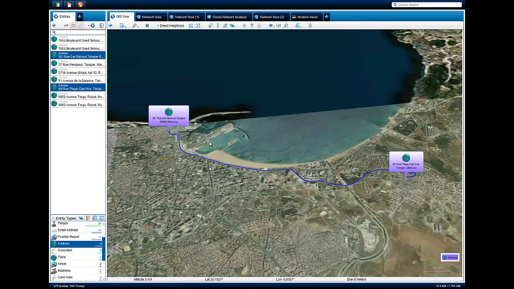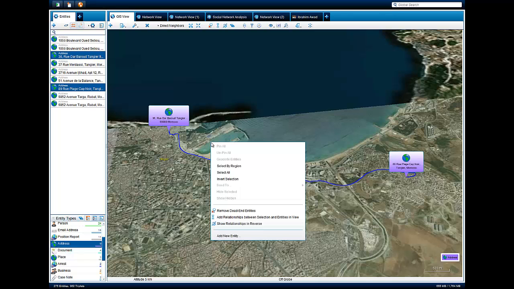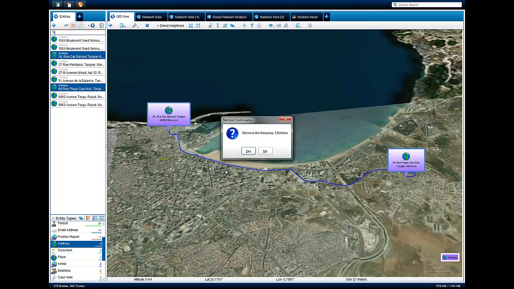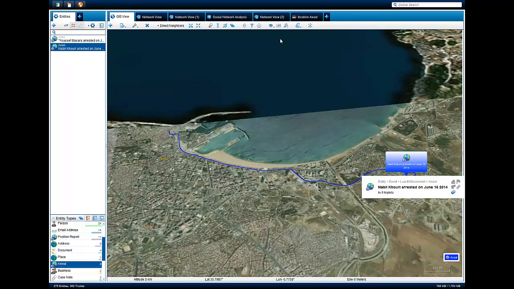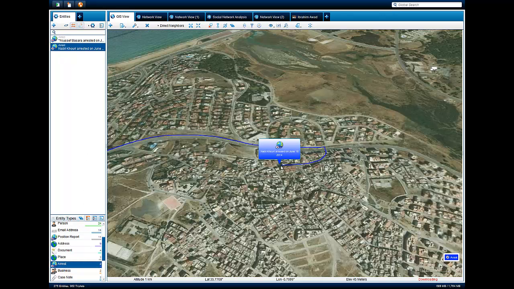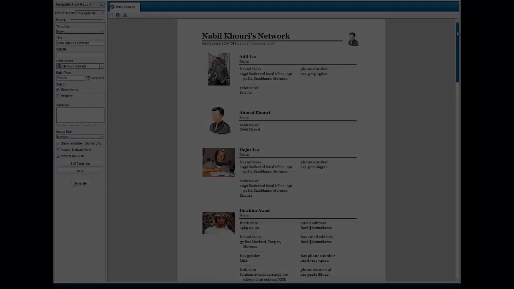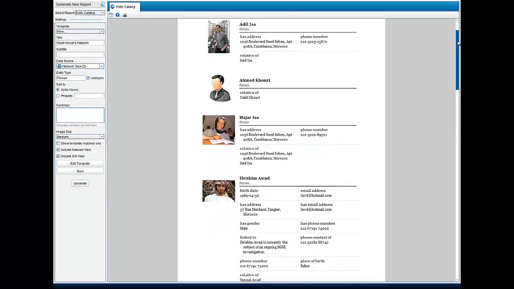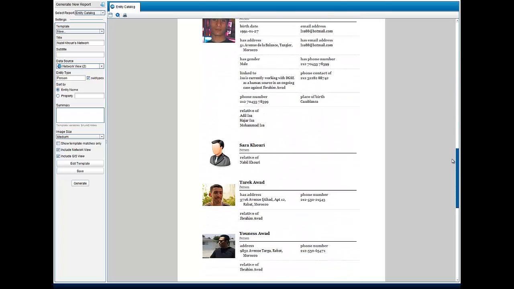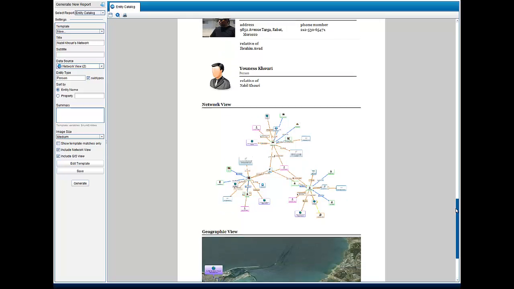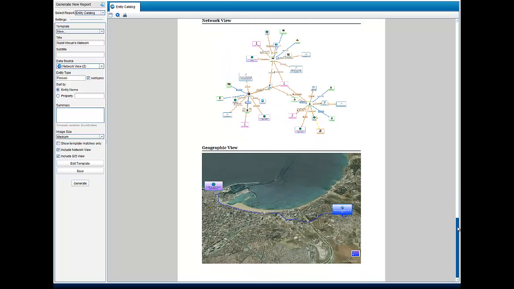Based on all of the information we were able to collect and analyze, Moroccan intelligence and law enforcement officials carried out an operation to detain Nabil Khoury, arresting him for further questioning outside his home in the early morning hours on the way to work. With our analysis work now complete, we can wrap up our findings using Semantica's report generation tool to easily capture and disseminate what we've learned about Khoury's network and his daily activities.